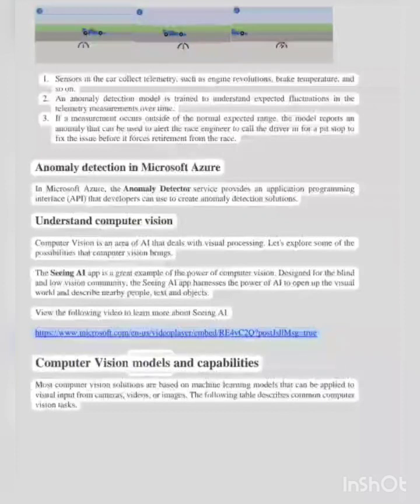Computer vision models and capabilities. Most computer vision solutions are based on machine learning models that can be applied to visual input from cameras, videos, or images. The following table describes common computer vision tasks.